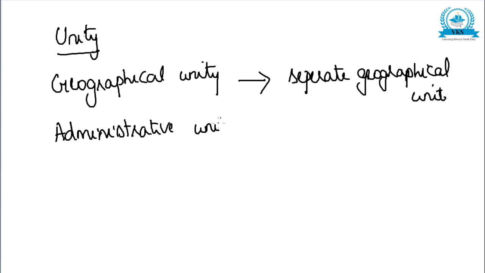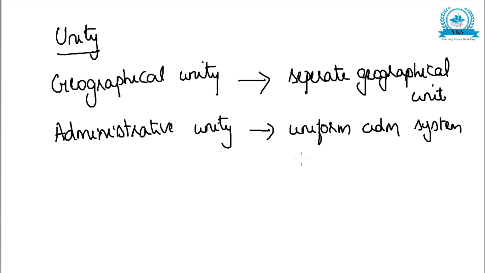Regarding administrative unity, India has a uniform administrative system. India as a land has a uniform administrative system, and it has its base, if we see, from Arthashastra of Kautilya or Chanakya. And many old dynasties of India have tried to bring political unity.